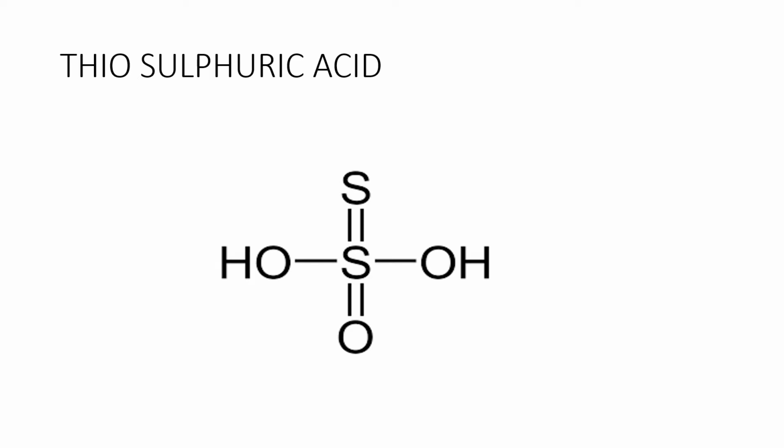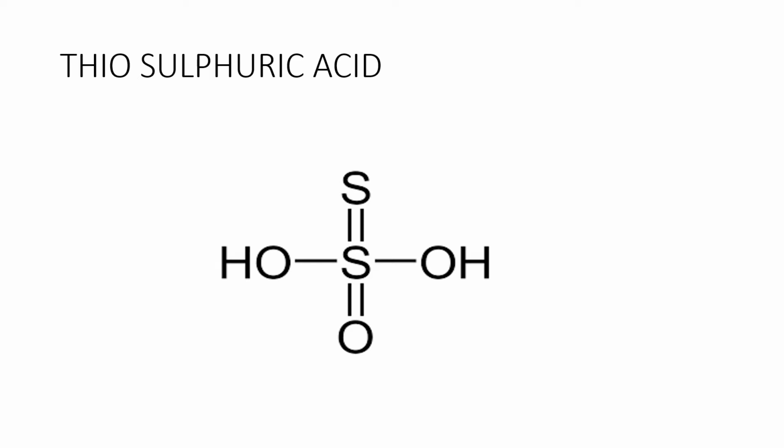The sulfur which is attached to the central sulfur atom is in the -2 state, whereas the central sulfur atom is in the +6 state. So in thiosulfuric acid, the sulfur atoms show different oxidation states: one is minus 2, another is plus 6. When we take oxidation number into account, we take the average of these two.